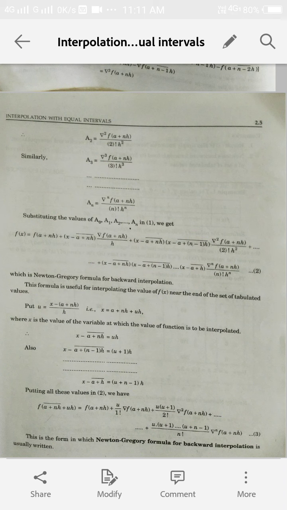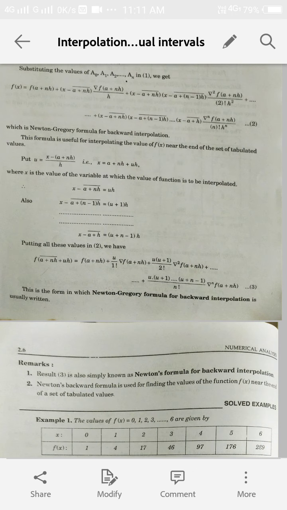So again to simplify it, we put u as (x minus a plus nh) upon h. From here we can find that x will be a plus nh plus uh, and again from here x minus a plus nh will be uh. Similarly we can find all the other expressions in terms of x in equation 2 in terms of u and h, and then putting these values in equation 2 we are left with equation 3, and this is the Newton-Gregory formula for backward interpolation. So we have to remember these formulas if we are to solve problems dealing with these methods.